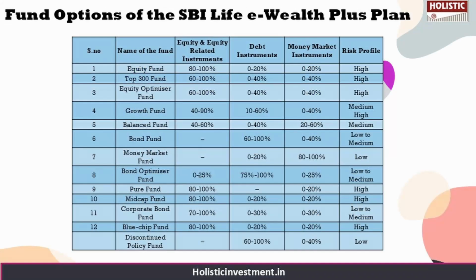Now let us take a look at the fund options available under this policy. There are 12 fund options available: equity fund, top 300 fund, equity optimizer fund, growth fund, balance fund, bond optimizer fund, money market fund, pure fund, mid cap fund, corporate bond fund, blue chip fund, and discontinued policy fund. All these fund options are categorized based on how much allocation is given to equity and equity related instruments, debt instruments, or money market instruments, and also according to their risk profile, which ranges from low to high.